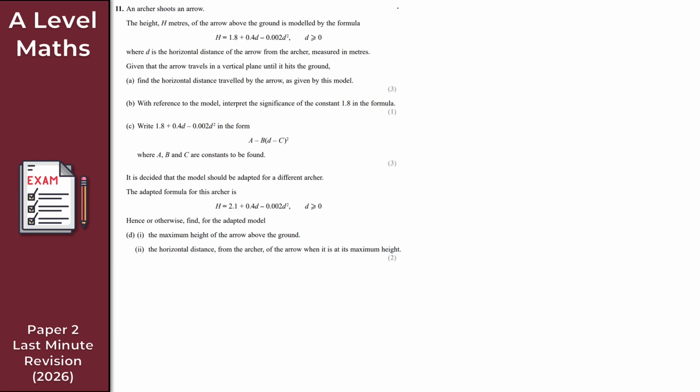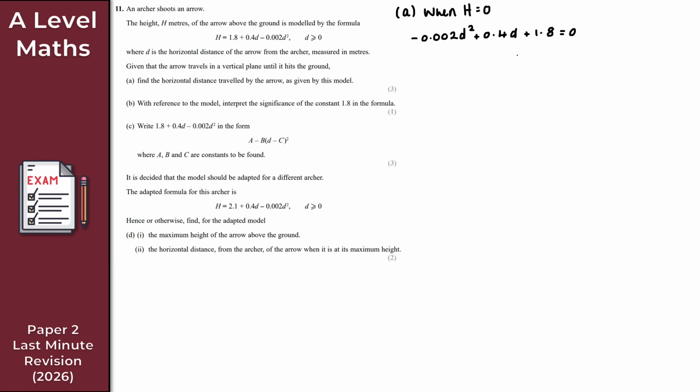So for the first part, part A, it says find the horizontal distance traveled by the arrow as given by this model. Hopefully it's obvious that the arrow hits the ground when h is equal to 0. So just set the quadratic equation equal to 0. What we get is minus 0.002 d squared plus 0.4d plus 1.8 must be equal to 0.